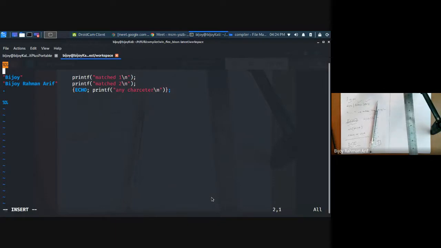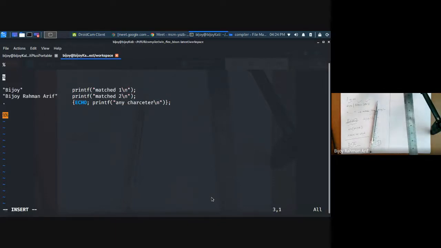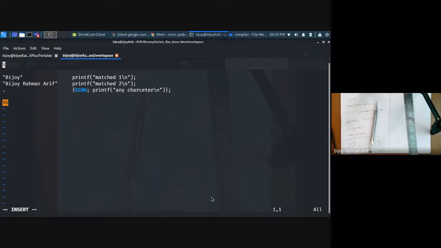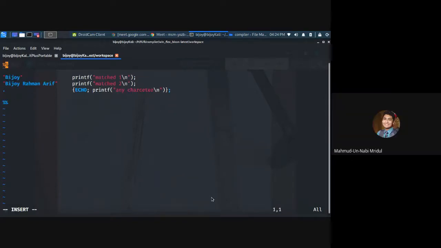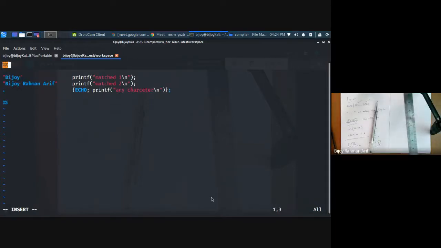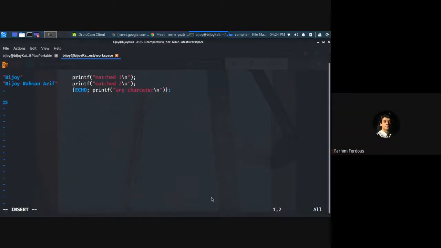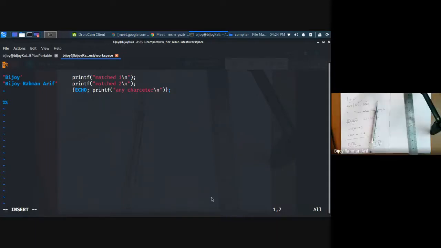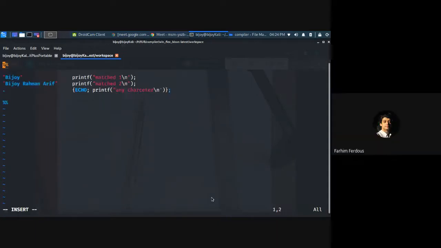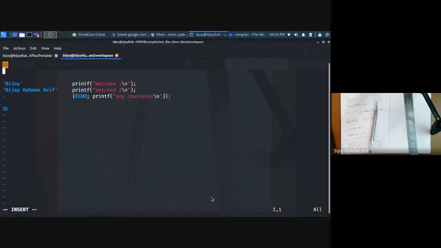And I use printf, so that's why I have to incorporate the header. What is the C header for printf? What is echo doing here? Echo is like Python echo, basically printing. Yes, standard IO.